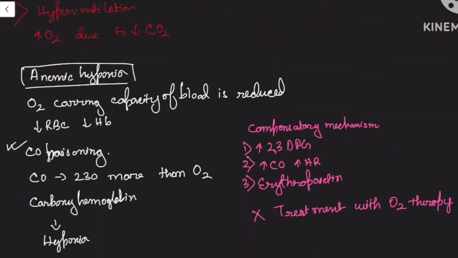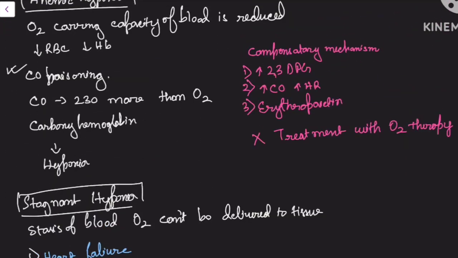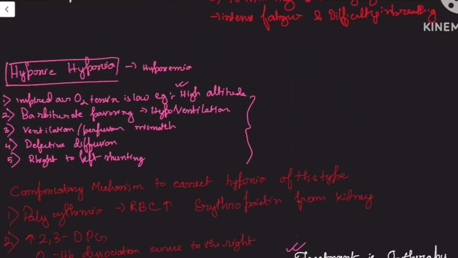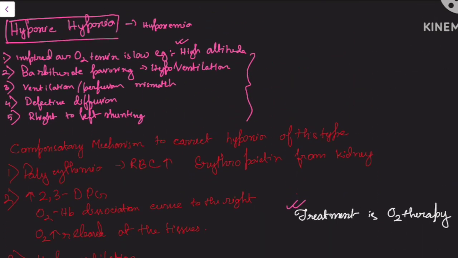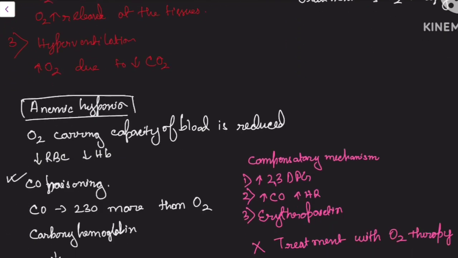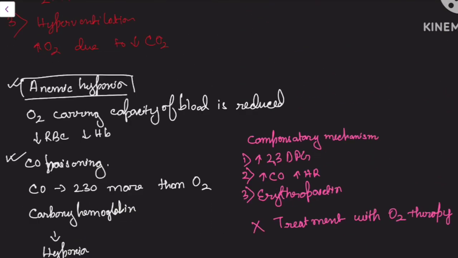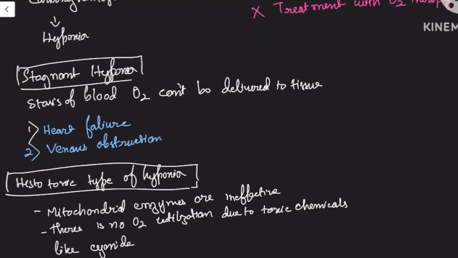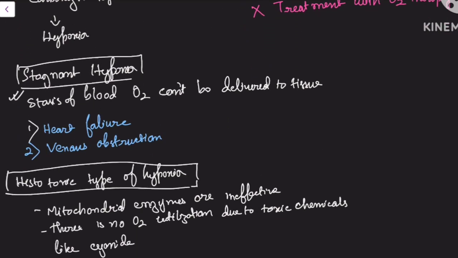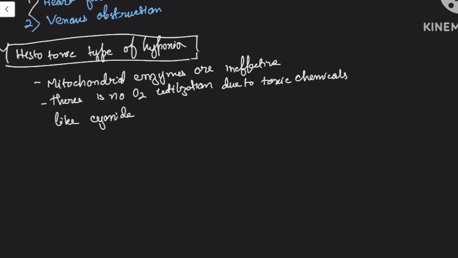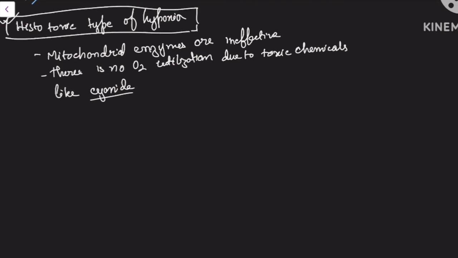You can understand very clearly by the name only what it signifies. Suppose here it is hypoxic, that means it also has hypoxemia, so it is double hypoxic. Next is anemia. Anemia is already present. See, RBC is decreased, Hb is decreased, so it is anemic. Stagnant means there is stagnation of blood, stasis of blood. Histotoxic means the tissues are not able to utilize oxygen properly due to defective mitochondrial enzymes and certain toxic chemicals like cyanide. Simple. You can just see the name and tell what it will be.